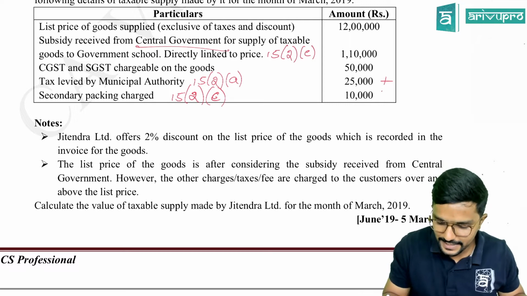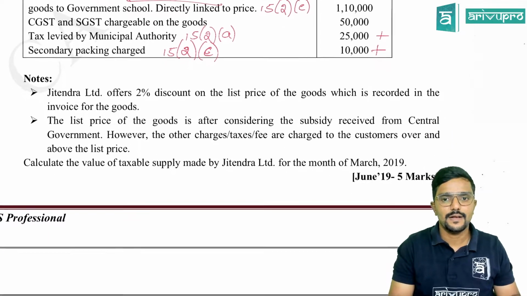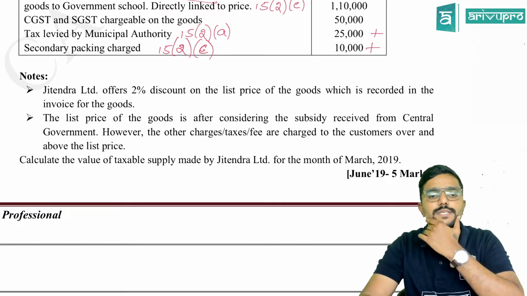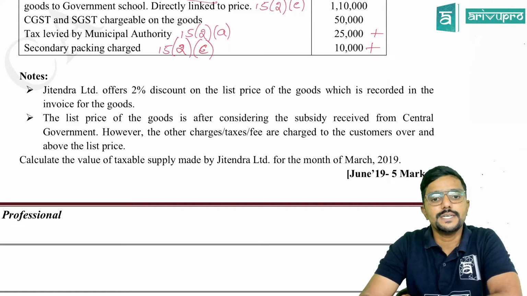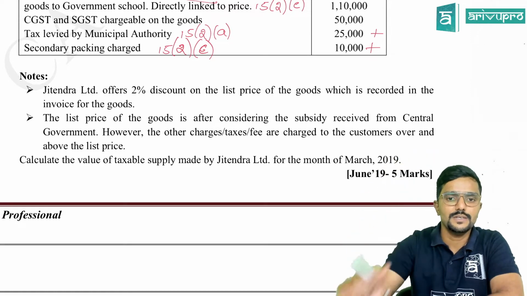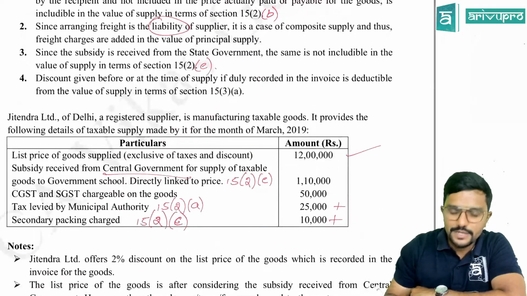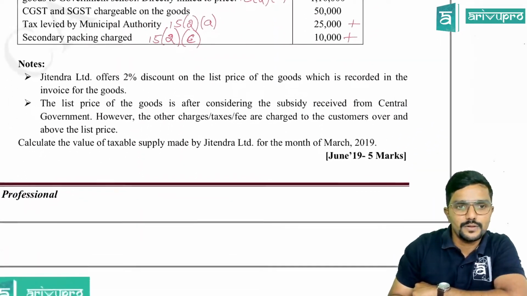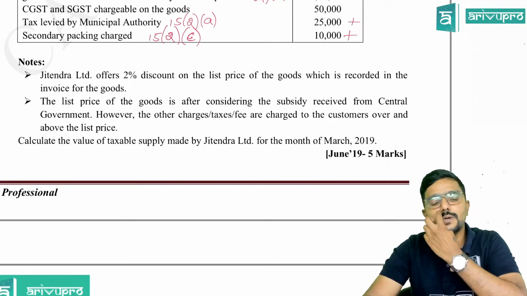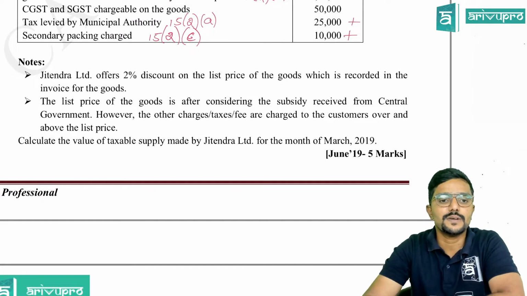15(2)(c), we should add it. Okay, sir. Next, notes. Jitendra Limited offers 2% discount on the list price. That is the first one of the goods which is recorded in the invoice for the goods. So 2% has to be applied on what? 12 lakh.